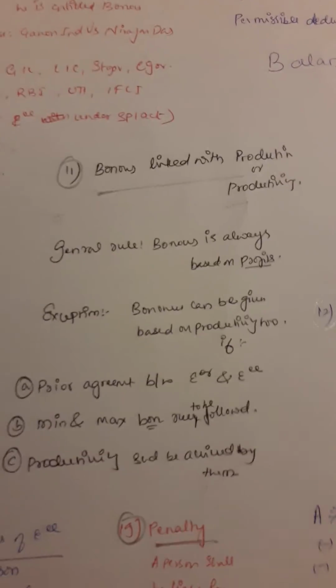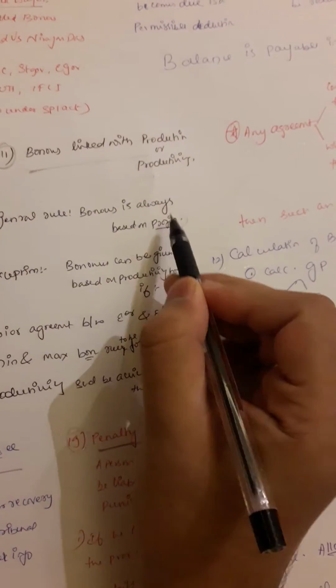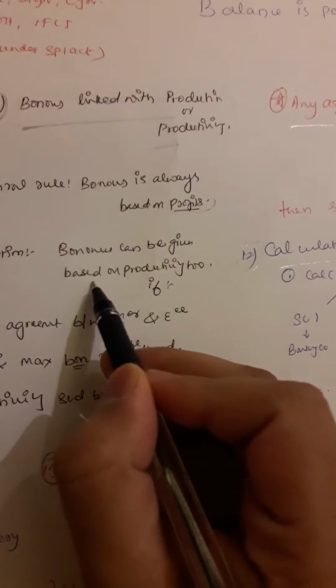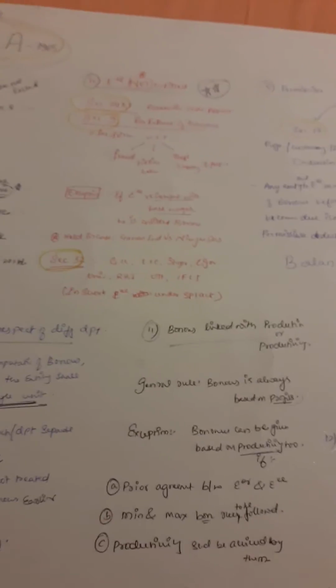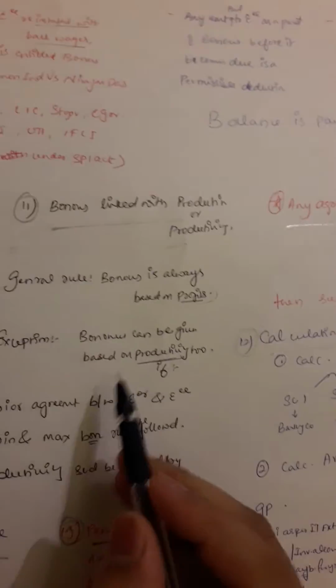Now, bonus is linked with production or productivity. What is the general rule? Bonus is always based on profits. More profits, more bonus. Less profits, less. But there is this exception where bonus can be given based on productivity too. Productivity, as you would have seen in the labor chapter, means he's more productive, less productive, more efficient, less efficient. Yeah, that one. Based on productivity too.